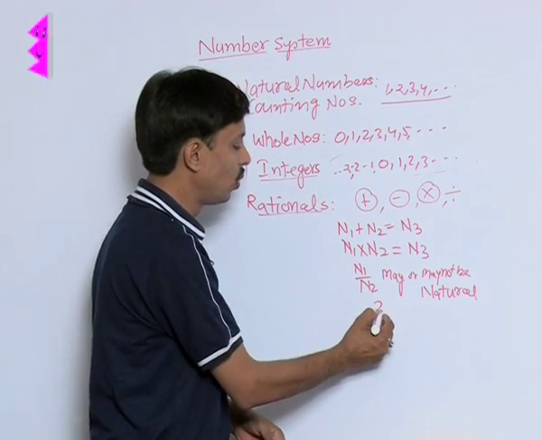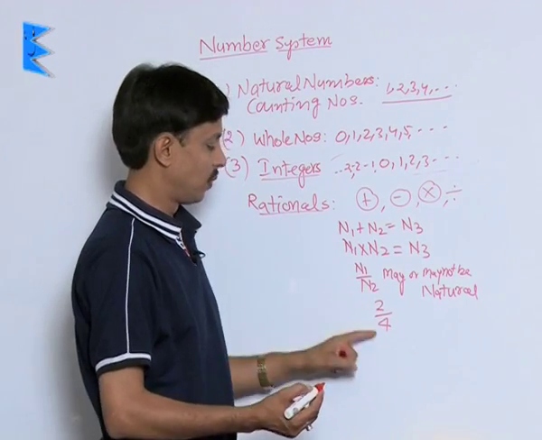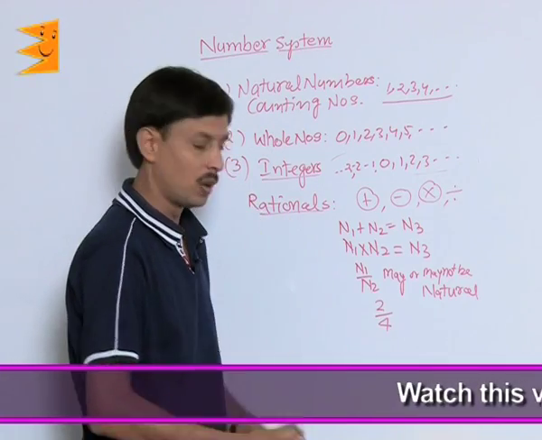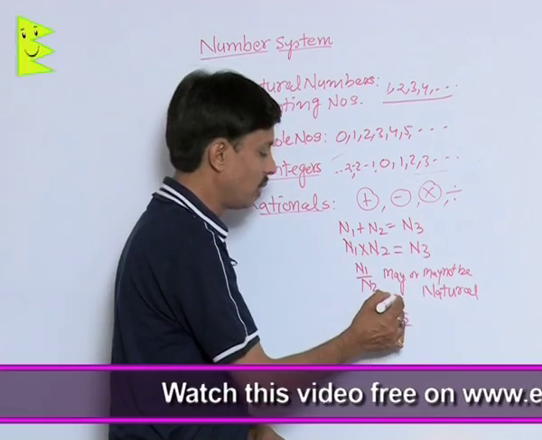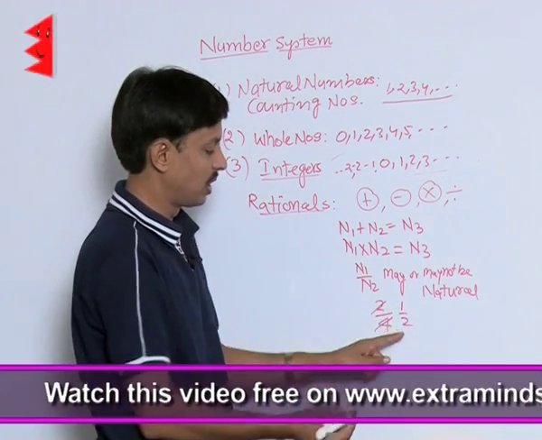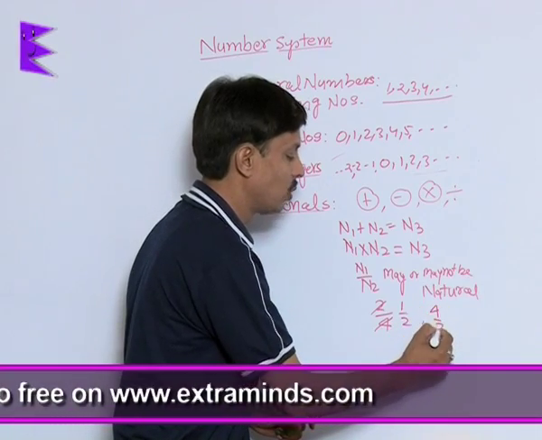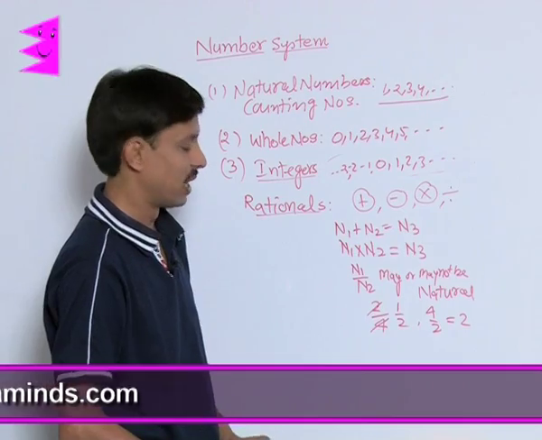If 2 is a natural number and 4 is a natural number, when I divide 2 by 4, I get 1 by 2. 1 by 2 is not a natural number. But if I divide 4 by 2, this is a natural number because 4 by 2 is equal to 2.